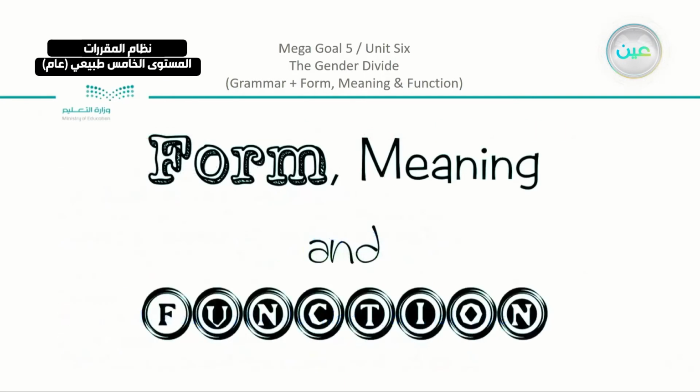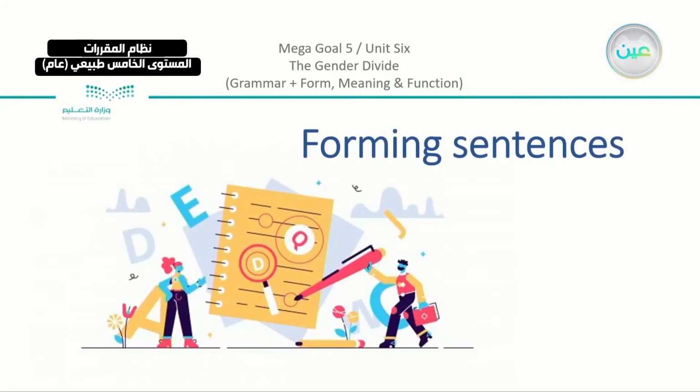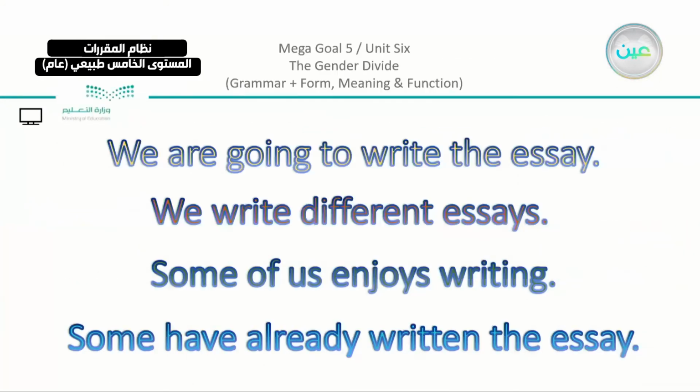Moving on to the next part, which is the form, meaning, and function part. We discussed forming sentences. Now we did a lot of forming within the semester. We used the past, the present simple, the perfect tense, and you can see here we are going to write the essay. We write different essays.